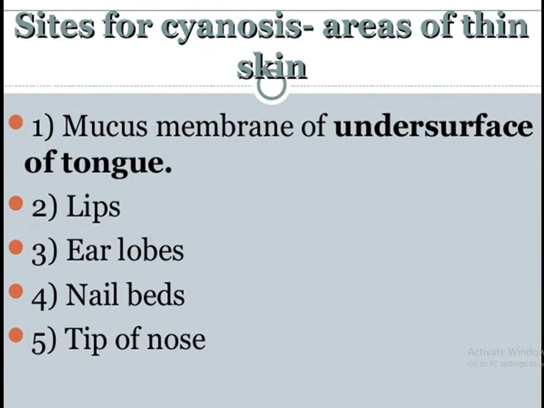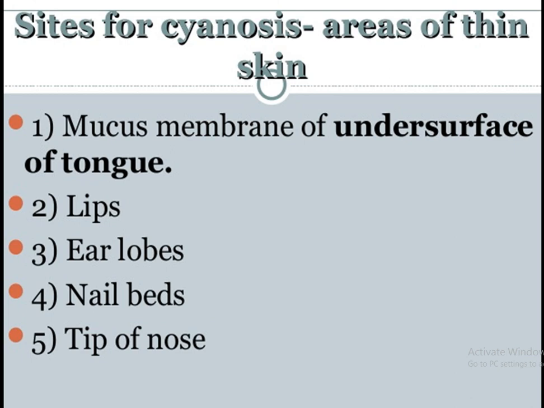We have the sites for cyanosis, the areas of thin skin through which the bluish coloration is mostly visible. These sites are the under surface of the tongue, lips, ear lobes, nail beds, and tip of the nose.